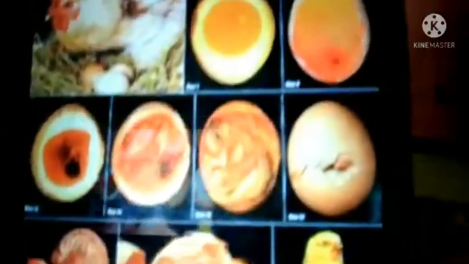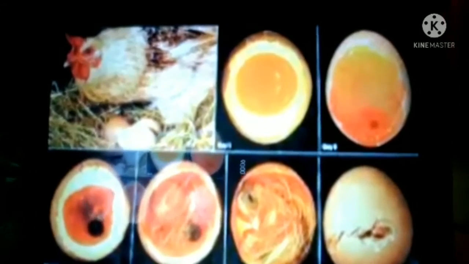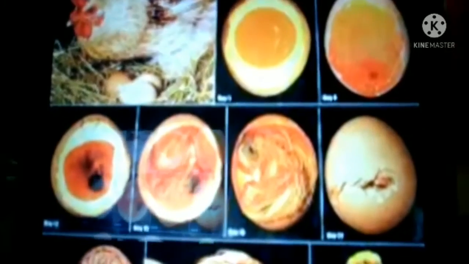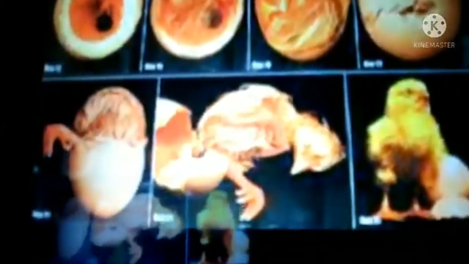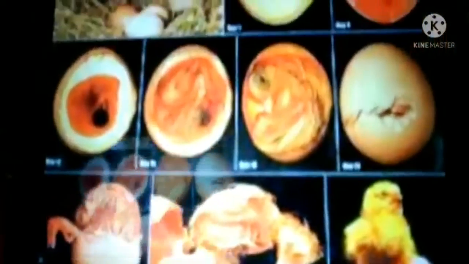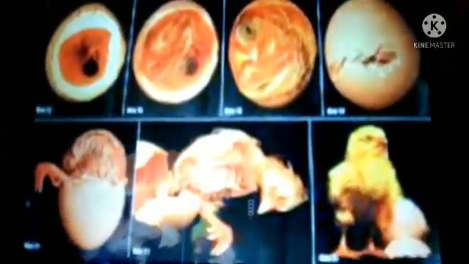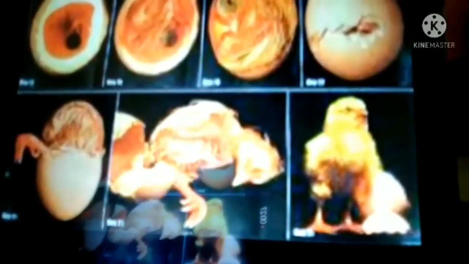See, these are the growth stages. The hen sits on the egg to keep it warm and the egg starts to grow. These are the different stages of growth that happen inside the eggshell. At last the chick hatches out.